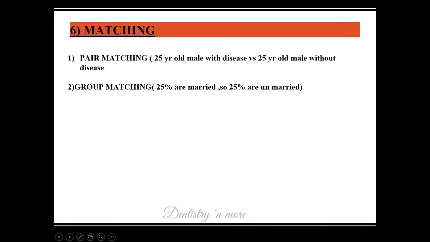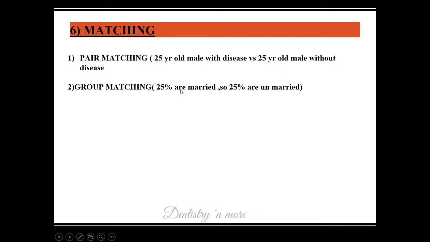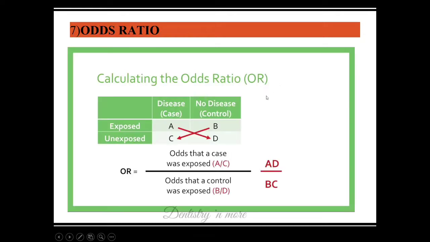Matching we already discussed in case control study. We have pair matching and group matching. Pair matching, we know a person with this gender, a person with this gender but without disease. Group matching is if we have 25% married, we select 25% unmarried.